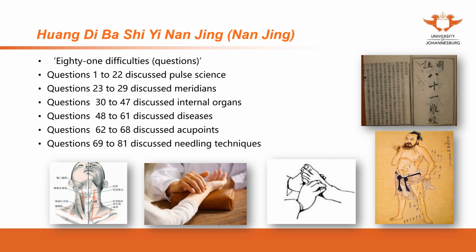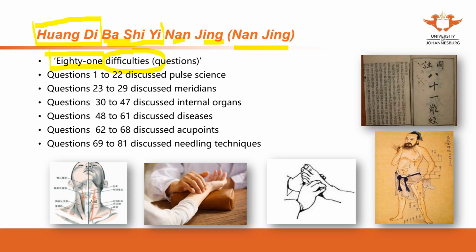The second book we're going to introduce is Huangdi 81 Nanjing, or Nanjing for short. This book is still named after Huangdi. 81 is the number, in Mandarin. Nan means difficulties, Jing means the book.